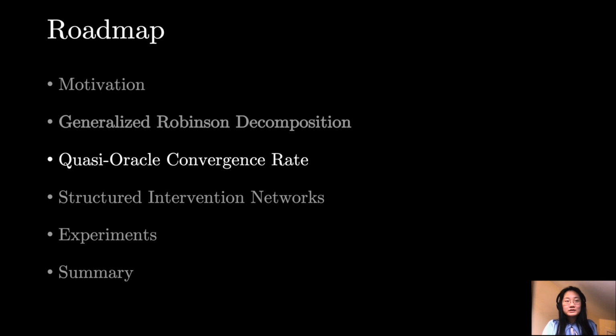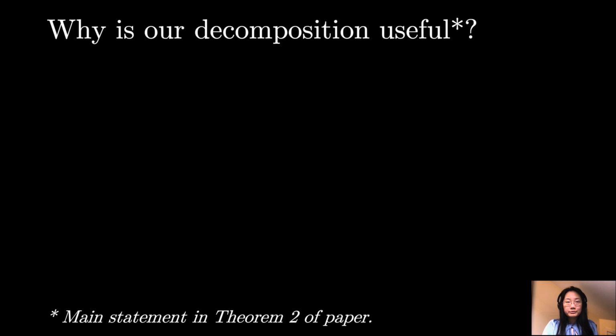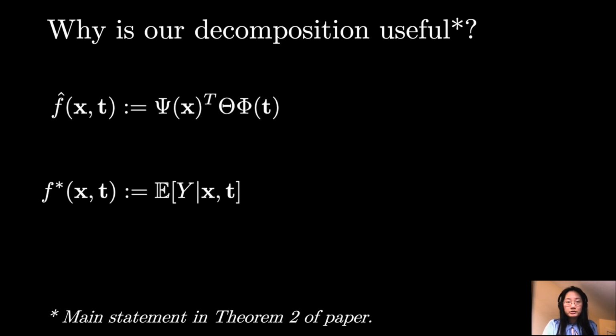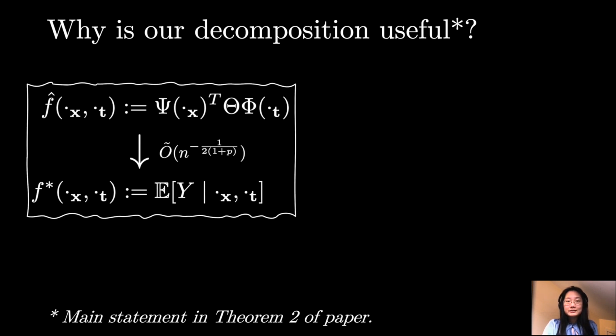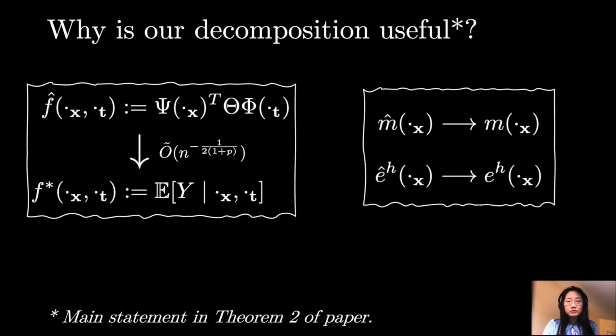Hi. So what is the power of our decomposition? How do we know in principle that it is better than doing a vanilla regression? In this work, we prove that under finite feature representation of the covariates and the treatments, i.e. the response function is a linear combination of the cross features on the treatments and covariates, our decomposition allows the estimate of the response function to converge to the ground truth response function with almost root n rate. We show that this is achieved while we allow the nuisance functions to converge at only n to the 1/4 rate.